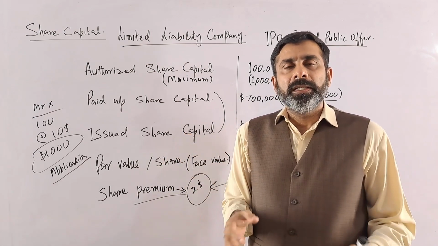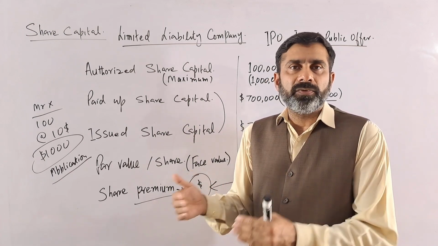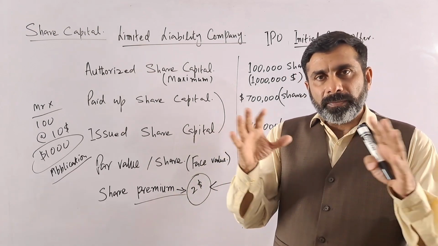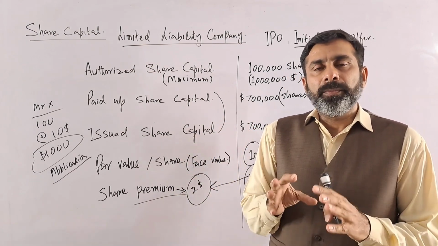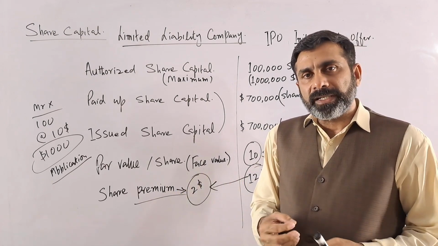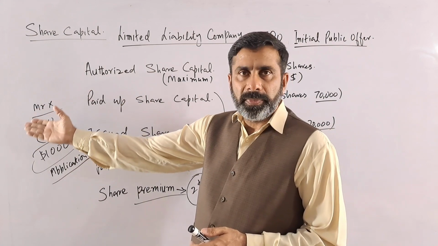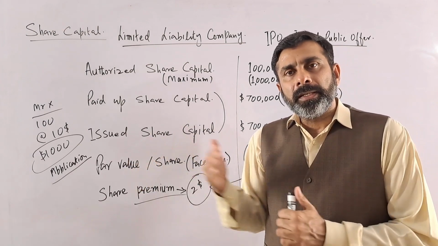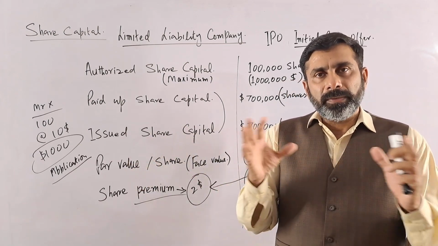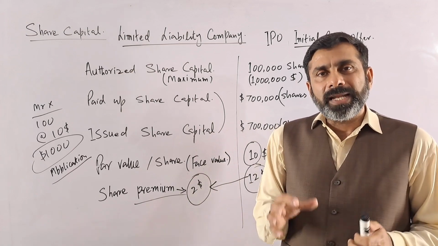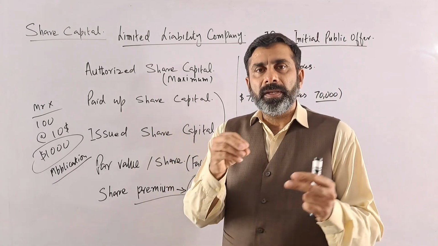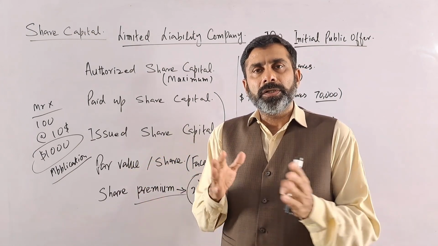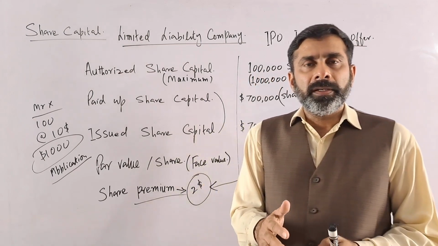And if there is an owner, the person has a right to vote in the annual general meeting or in the meetings. What does voting mean? Obviously, who will manage these companies? The board of directors. And from where will the board of directors come? They will come from the shareholders. Maybe Mr. X is a shareholder and he can also be a member of the board of directors. So all these shareholders, maybe a person has 10 shares, 100 shares or a million shares depending on the investment, he or she may become a board of directors member with the voting.